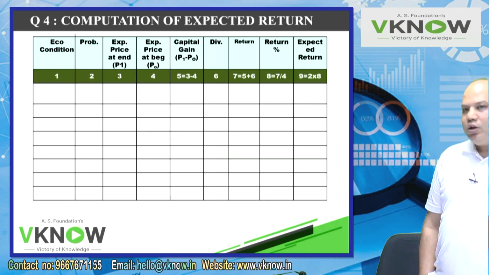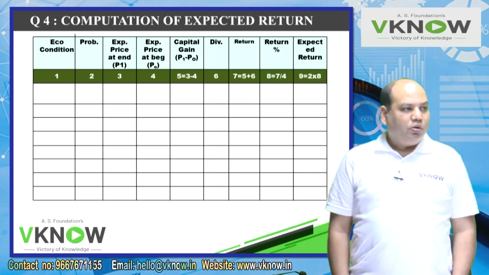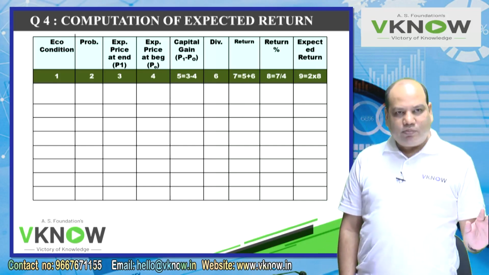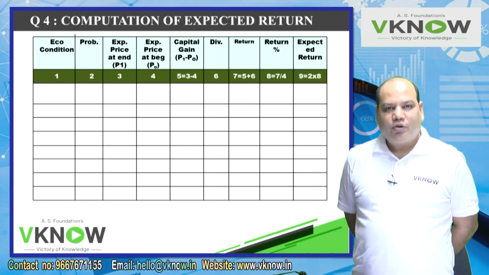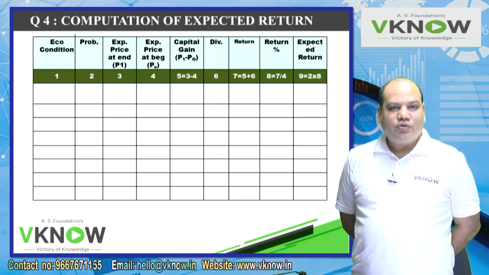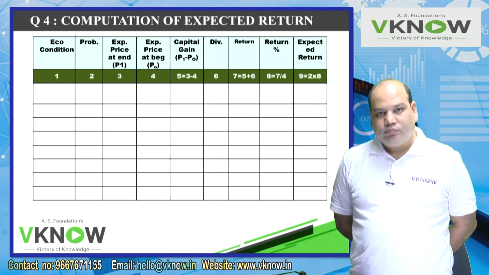Start with basic. There are a lot of students who need to be understood, who also need a slow explanation. There are all categories of student in CA final, right? But we have to cater to the last student also. So we'll go in detailed mode.